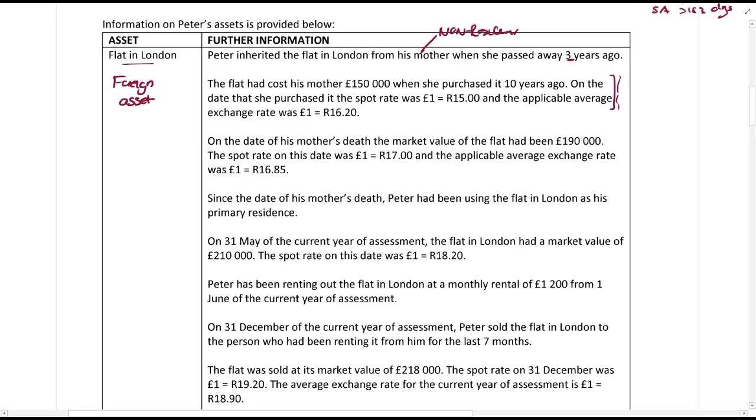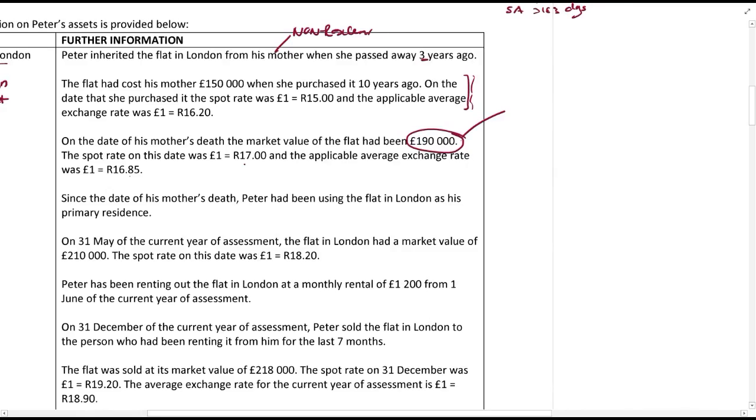On the date of his mother's death, the market value of the flat had been £190,000. Spot rate was 17 to the pound, and the applicable average exchange rate was 16.85. So on the date of his mother's death, this was the base cost to Peter when he was a non-resident.